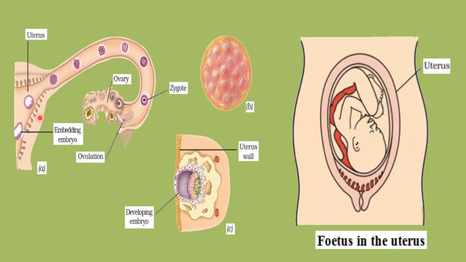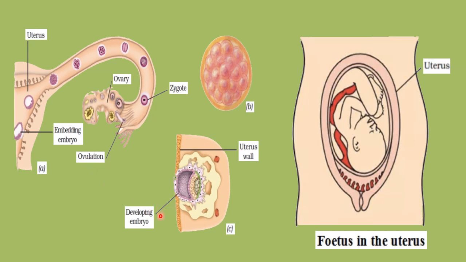So you can see that the egg from the ovary is released into the oviduct. In the oviduct, fertilization takes place and it changes into zygote. When fertilization takes place, it starts moving from the oviduct and starts changing from single cell to two cell to four cell and so on. So it starts dividing and changes into a multicellular ball-like structure, and when it reaches the uterus, it gets embedded in the uterus wall.